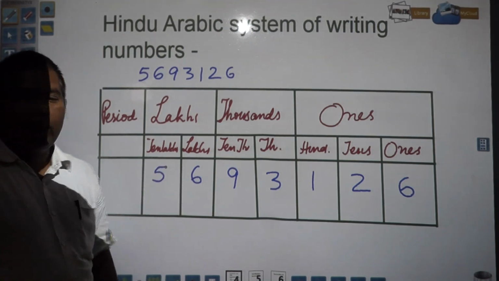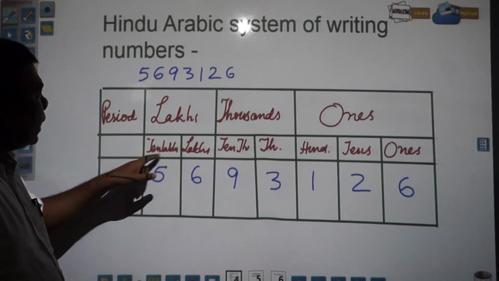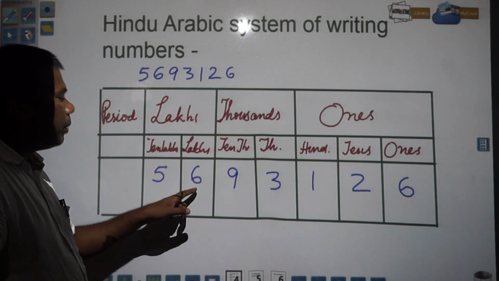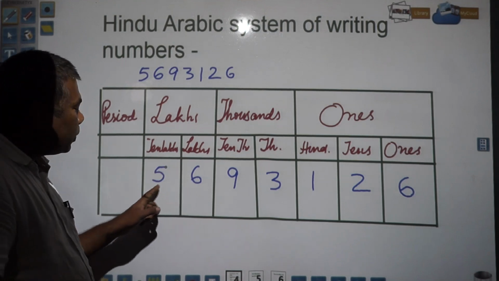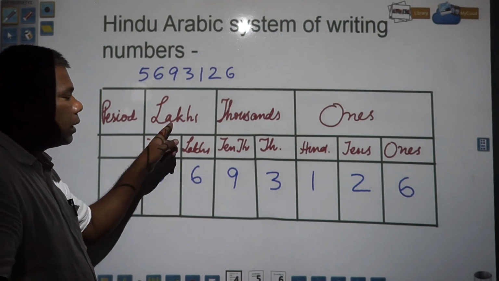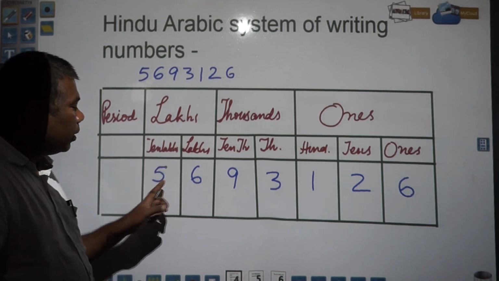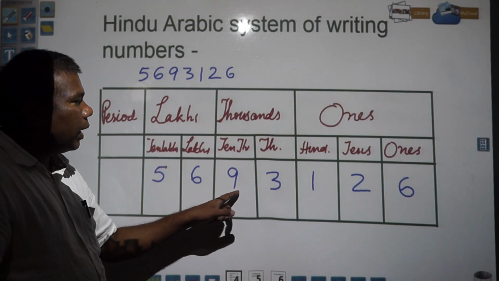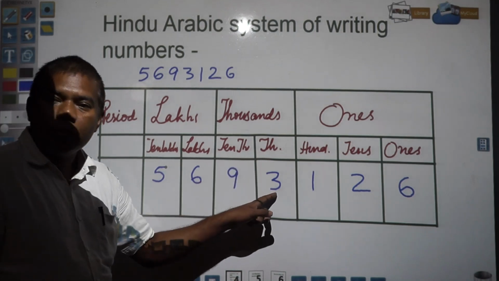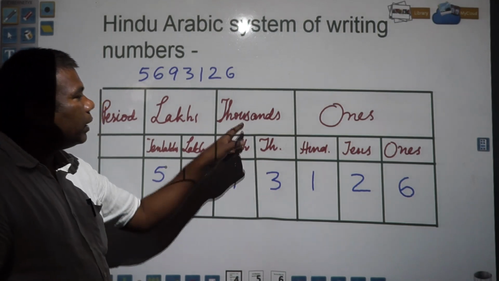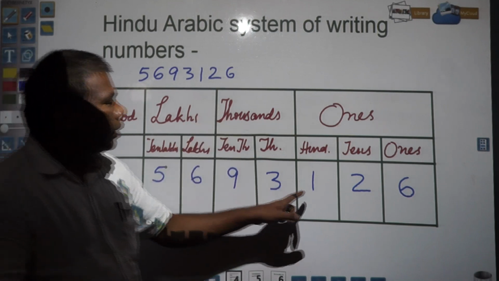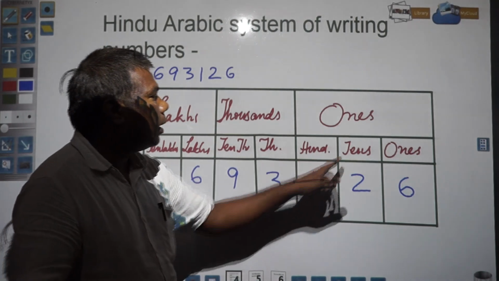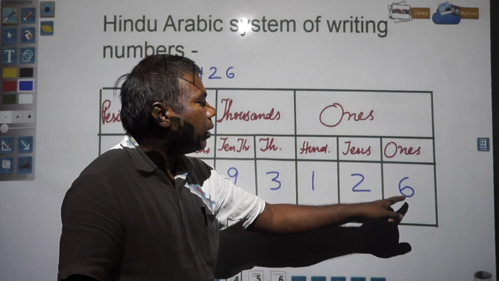Now you see how we will read this number. In 10 lakhs place you have 5. In lakhs place you have 6. So this became 56 lakhs. In 10,000 place you have 9 and in 1,000 place you have 3. It became 93 thousands. And 126: in hundreds place you have 1, in tens place you have 2 and in ones place you have 6.